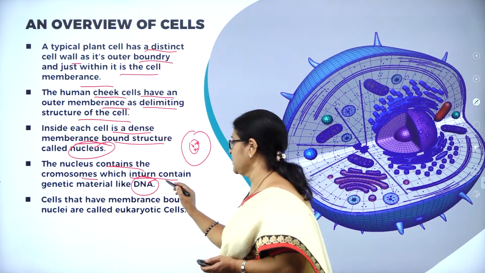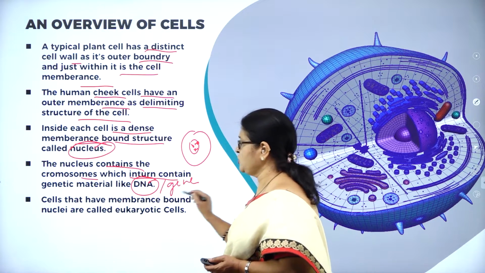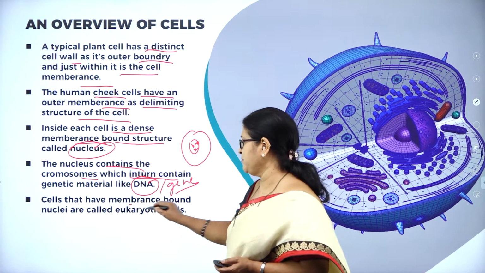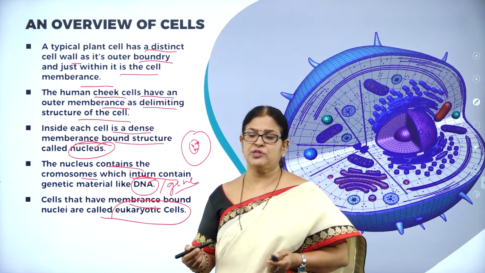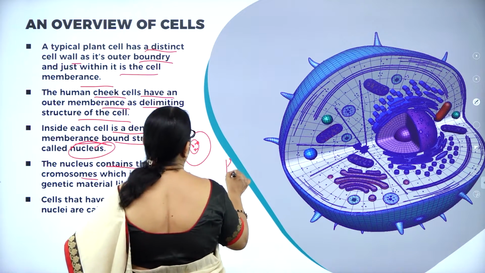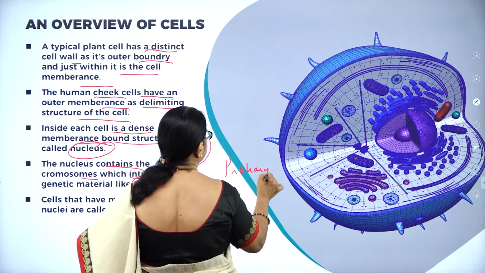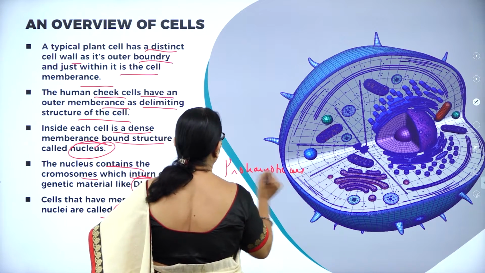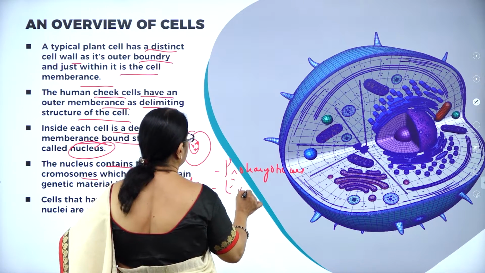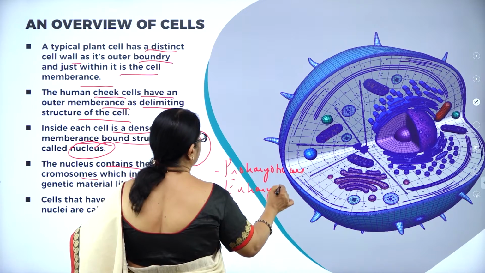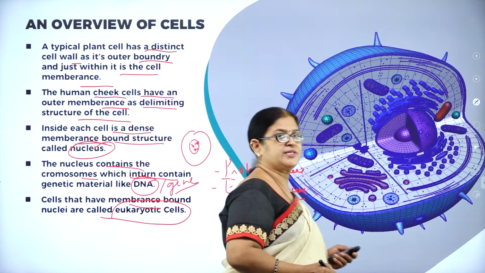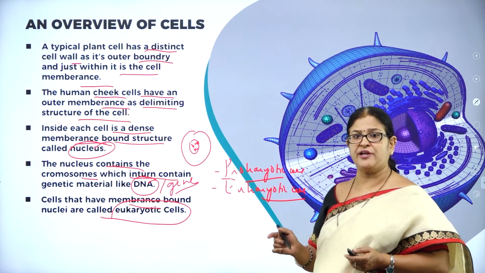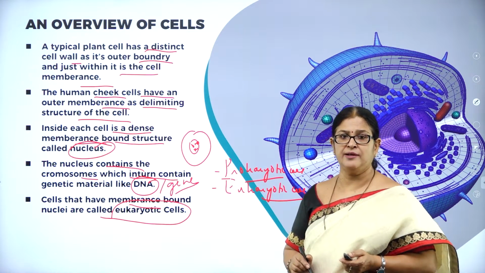As we know, DNA is nothing but what? Genes. Cells that have membrane-bound nuclei are called eukaryotic. So, we know there are two types of cells. One is called the prokaryotic cell and the other one is called the eukaryotic cell. Prokaryotic cell and eukaryotic cell. What is the difference between a prokaryotic cell and a eukaryotic cell?